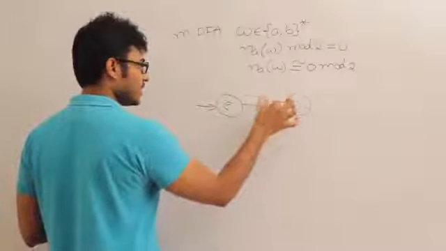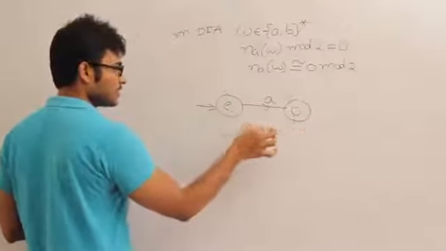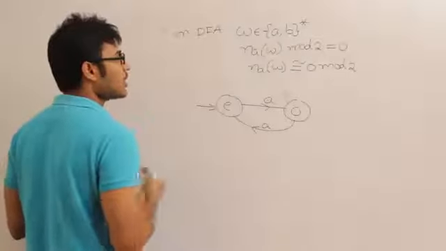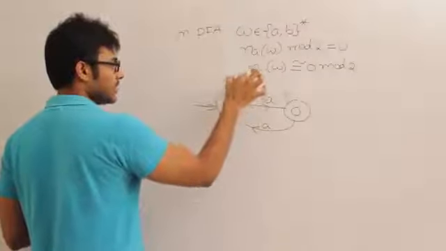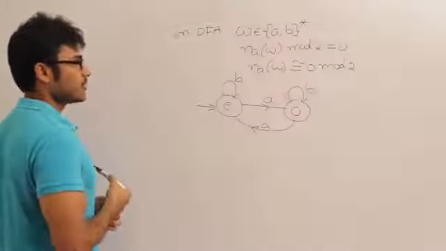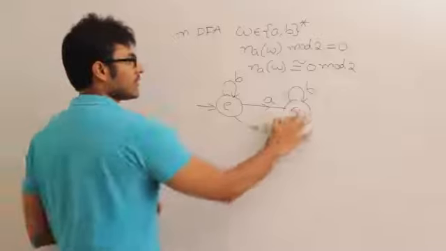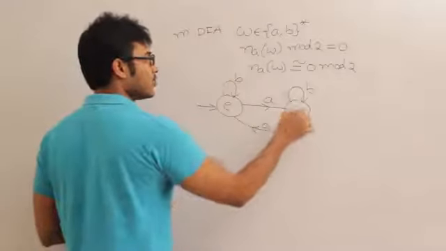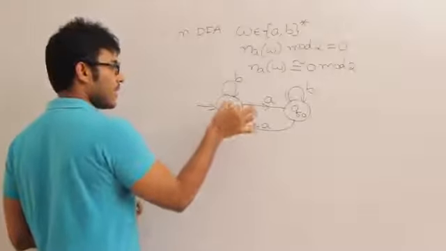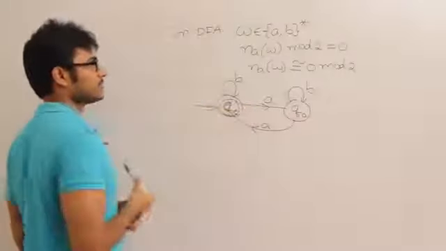If I see 1 a, it is an odd number of a's. 2 a's even, 3 a's odd, 4 a's even, 5 a's odd. And what about the number of b's? B's will never contribute to counting. So instead of writing like this, I will write Q odd, Q even, and this is the final state.